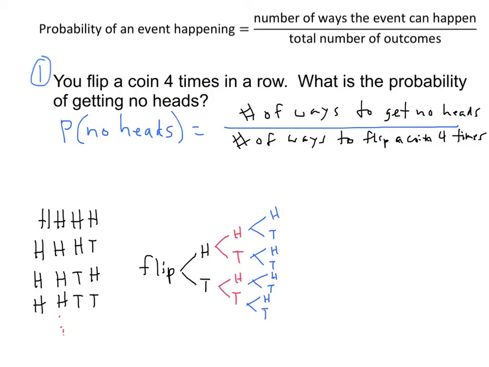So we could have heads, heads, heads, or heads, heads, tails, or heads, tails, tails, etc., etc., right? So we start out with 2, then for each of those we had 2 more, so we have 4 now, and then for each of these 4 we have 2 more, so now we have 4 times 2 is 8. But we've only done it 3 times. Now we've got to flip it 1 more time. We've got to flip it 4 times in a row.